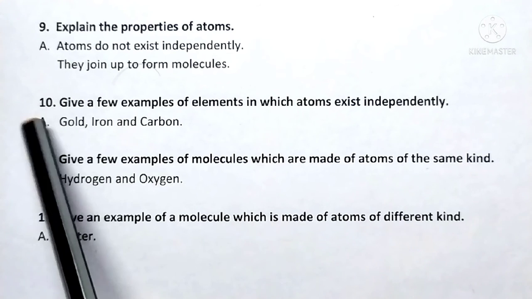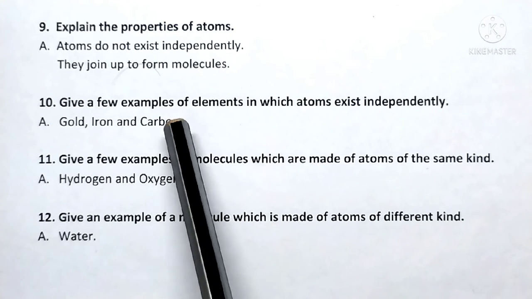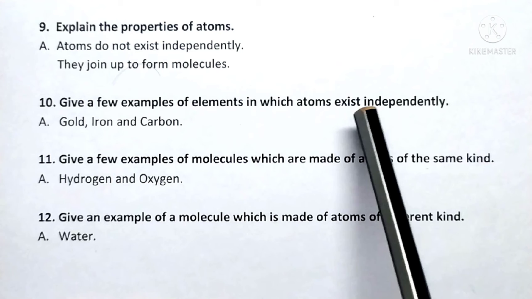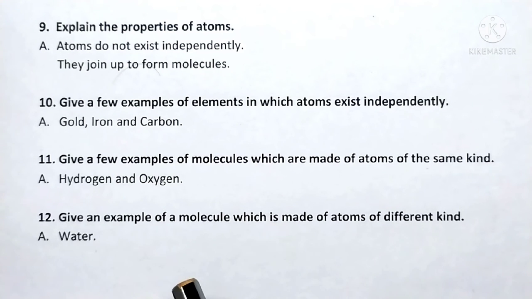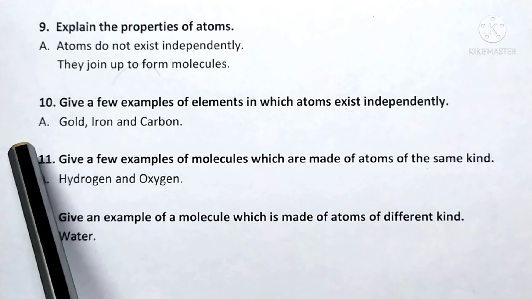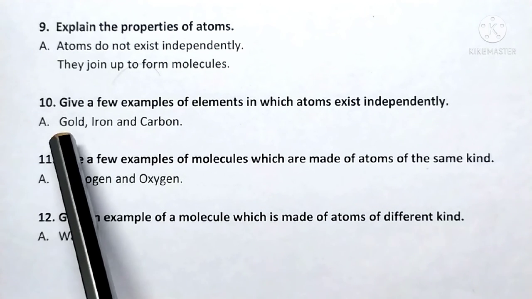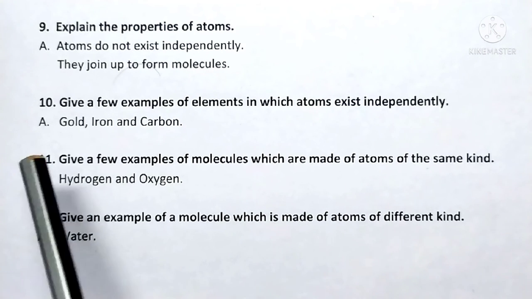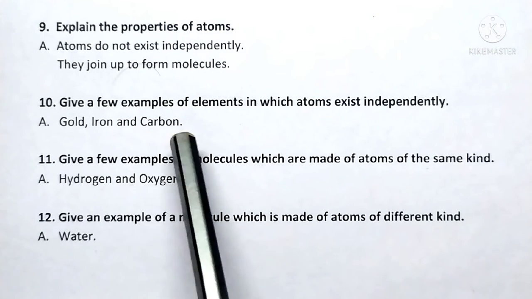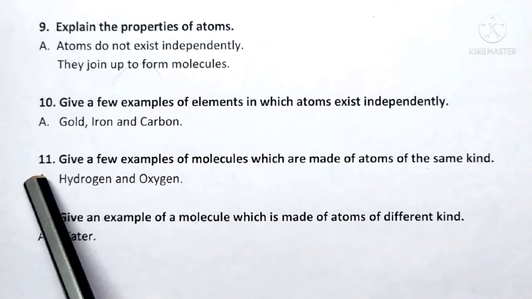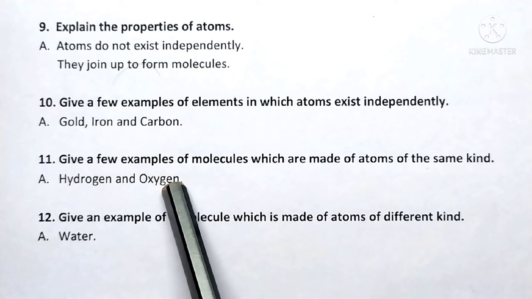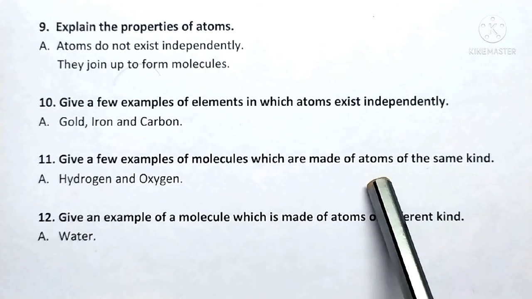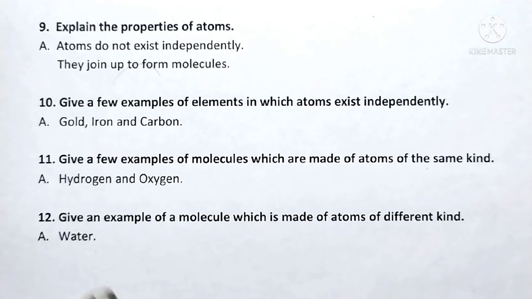Question number 10. Give a few examples of elements in which atoms exist independently. Answer, gold, iron and carbon. Gold, iron and carbon. 11th one. Give a few examples of molecules which are made of atoms of the same kind.